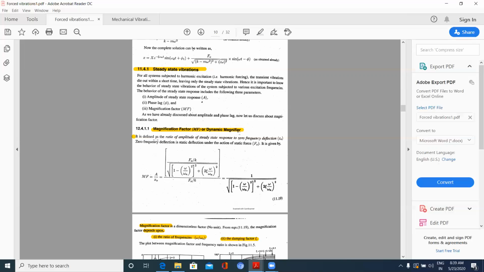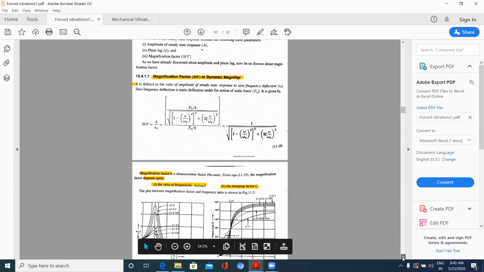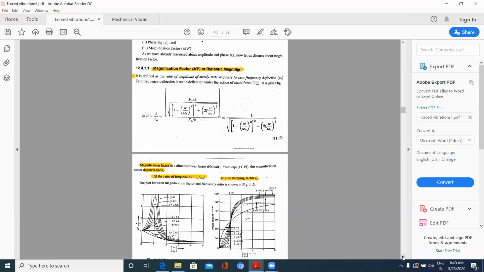So magnification factor is the ratio of amplitude of steady state response due to periodically applied force to zero frequency deflection, that is, due to static deflection. The ratio of the deflection due to periodically applied force to that due to static force applied is given by the magnification factor. So when compared with static deflection, how is the deflection due to the periodic force, if the same F naught is on the system?